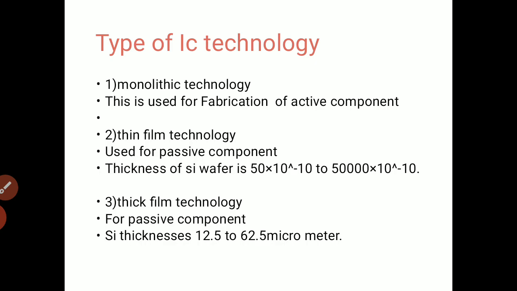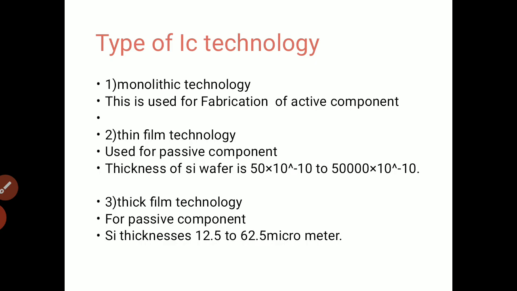Now we can move towards the types of IC technologies. The first one is monolithic technology. It is used for active component fabrication. What are the active components? Like diode, triode, etc. Then there is a second technology, which is thin film technology, used for passive components. Which are the passive components in our circuit? Like resistor. We cannot implement inductor and capacitance in the fabrication process. So we are dealing with only resistor as a passive component.